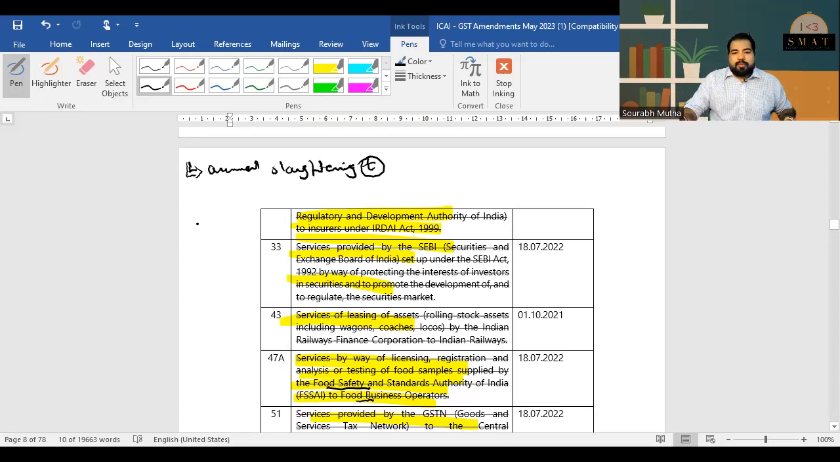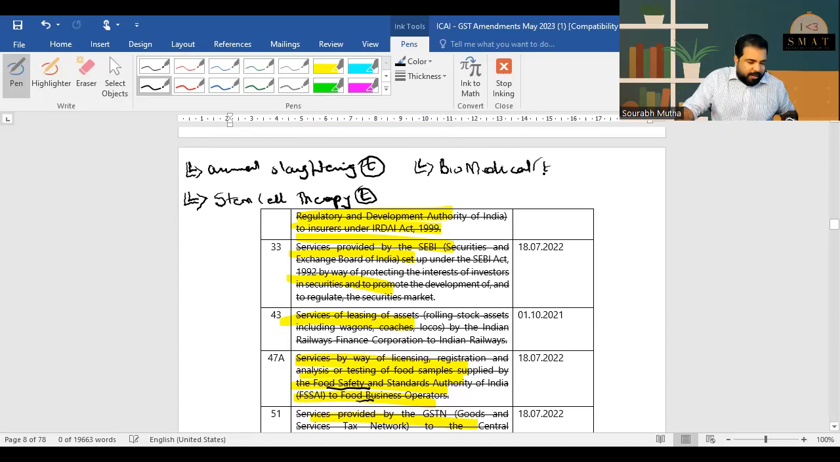Second, guys, there is a technology called stem cell therapy. When you are born, your stem cells are removed so that whenever later in life you are unwell, they can be used to treat you. This stem cell therapy earlier used to be exempt. Now it is taxable. I've already discussed biomedical waste. Biomedical waste treatment earlier used to be exempt. Now it is taxable. So these three are taxable.